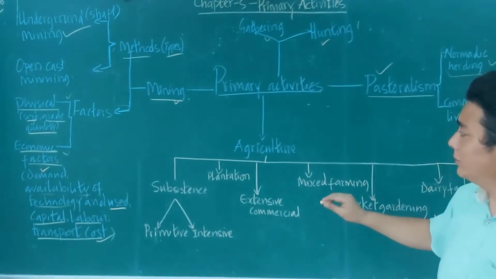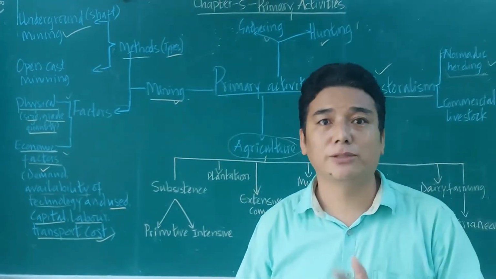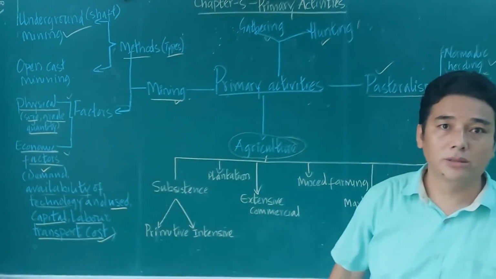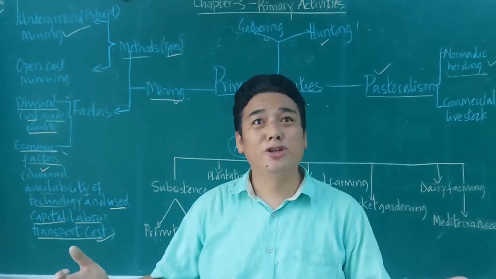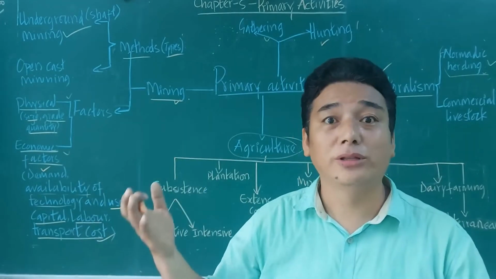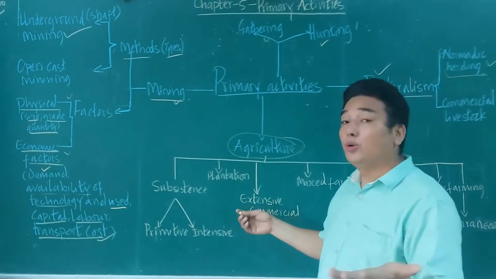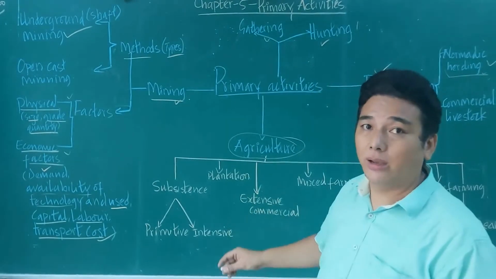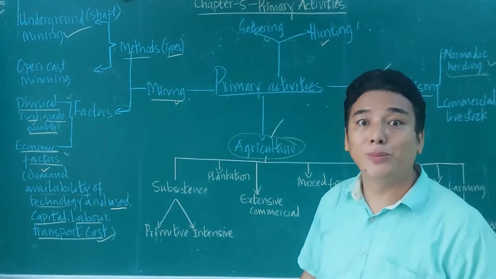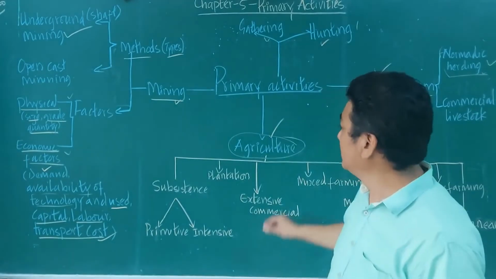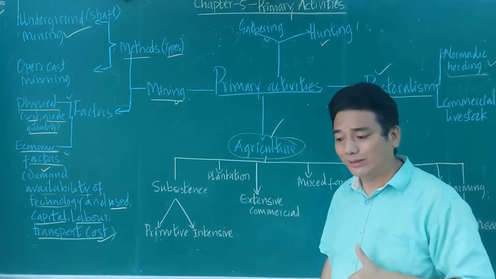Now the next important topic that has been discussed in your textbook is agriculture. Yes, agriculture is an important activity which has been adopted from thousands of years back. And you have a lot of history regarding this agriculture, and this is an important part and parcel of human life, humankind. So now we need to understand what is agriculture.